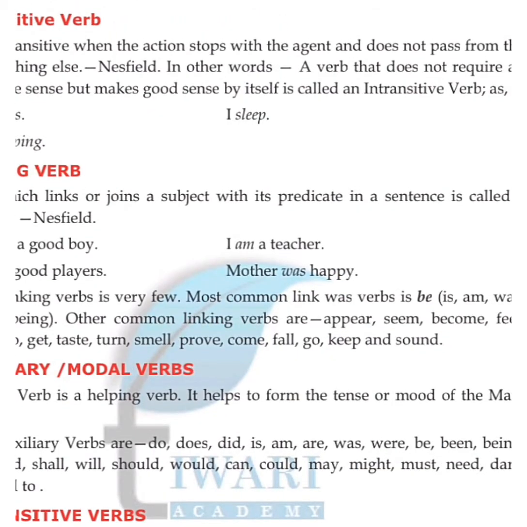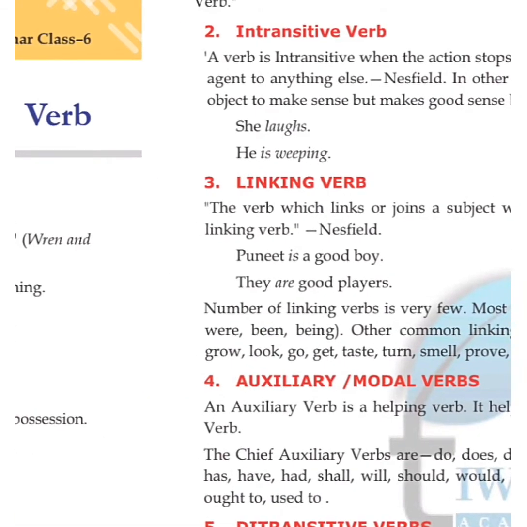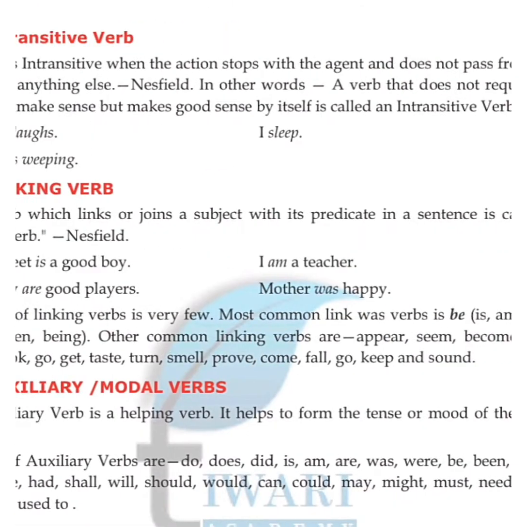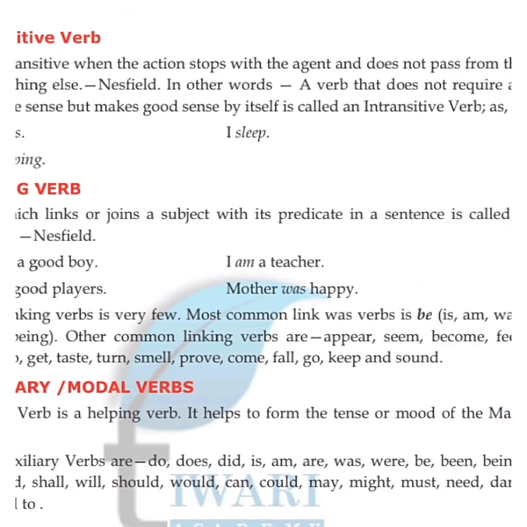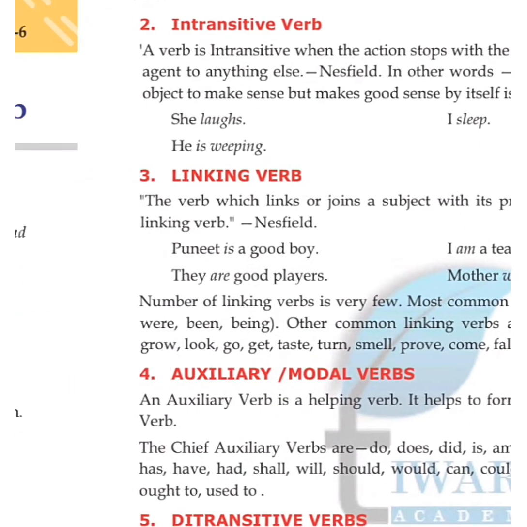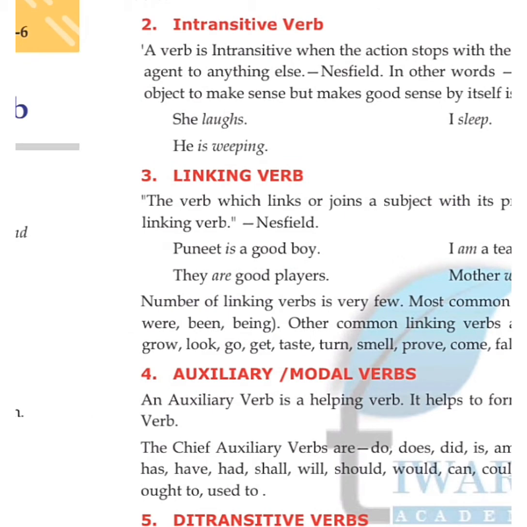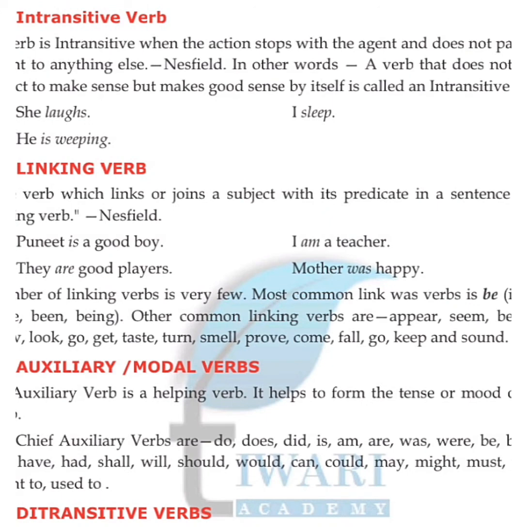The most common linking verb is be, means होता है: is, am, was, were. Okay, been, being. So other common linking verbs are appear, seem, become, feel, grow, look, go, get, taste, turn, smell, prove, come, fall, go, keep, and sound.